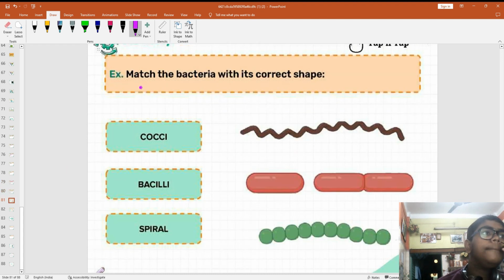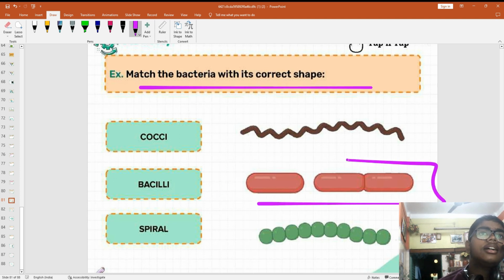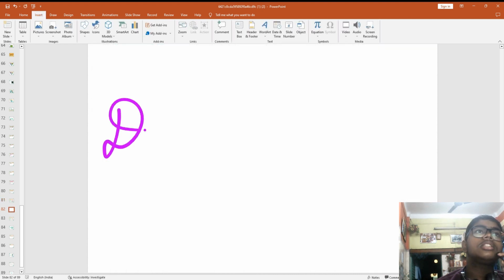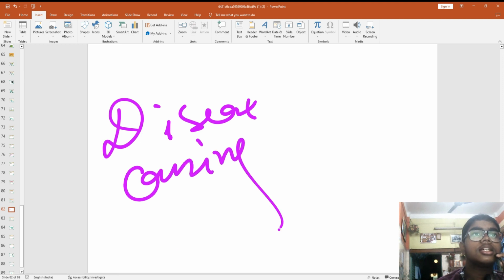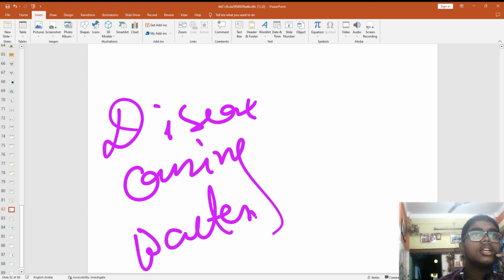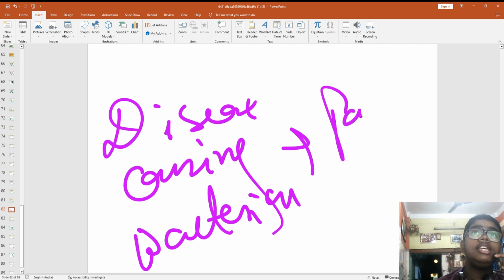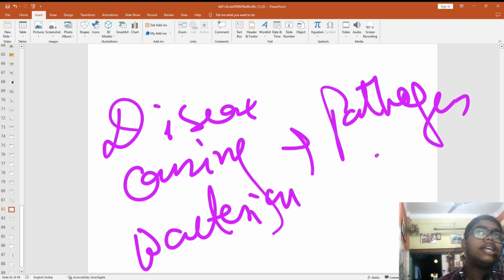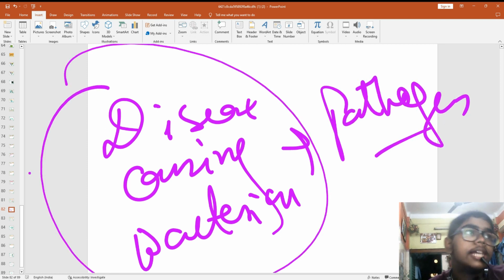Now, make the bacteria in the correct shape. Which one is it? This one? Yes, you have just learned about disease. What is disease? And disease causing bacteria are called pathogens. About all these diseases, we will learn in the next class, and what diseases microorganisms cause.